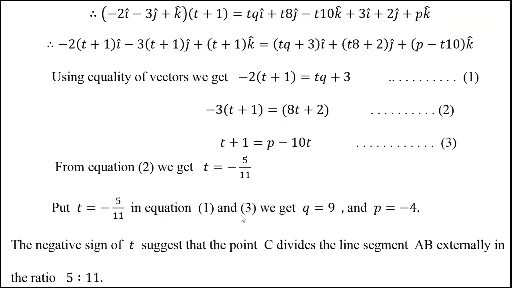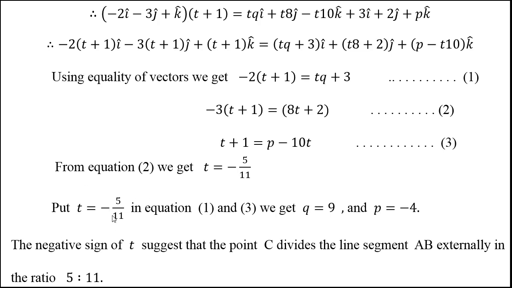After simplifying this, we equate the vector on the left side and the vector on the right side. So this coefficient, tq plus 3, must be equal to the coefficient of i on the left side. The coefficient of j on the right side must be equal to the coefficient of j on the left side. So this coefficient of j gives me the value of t, and t is negative, that means the division is external division.